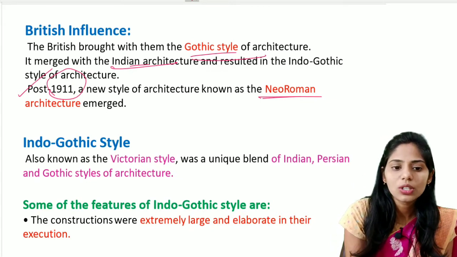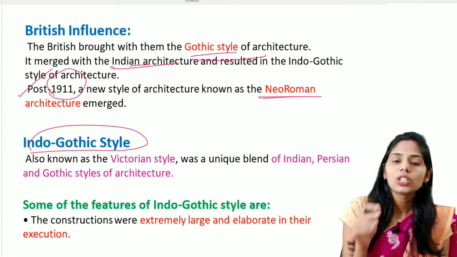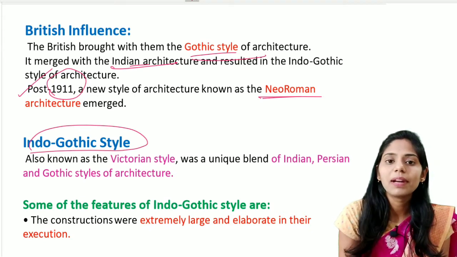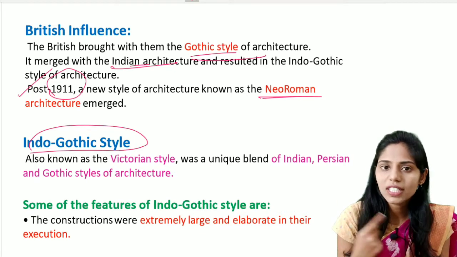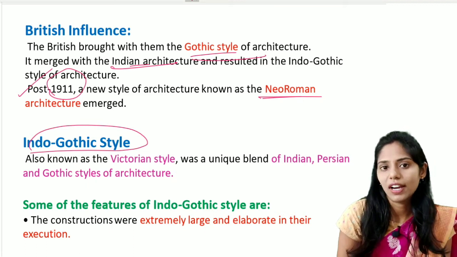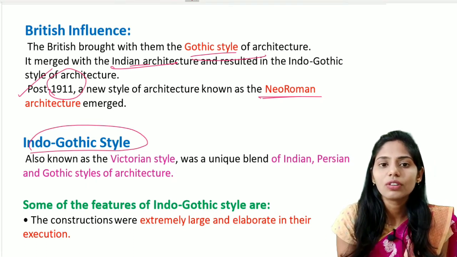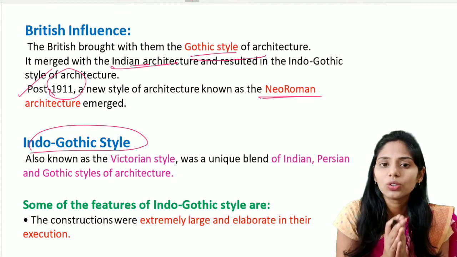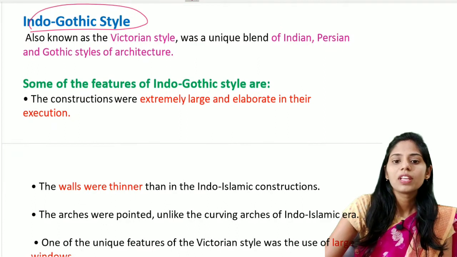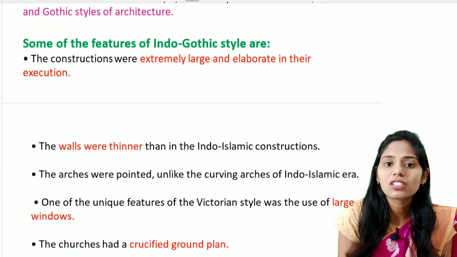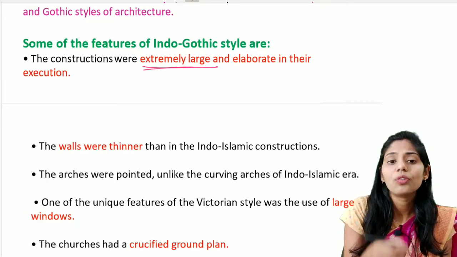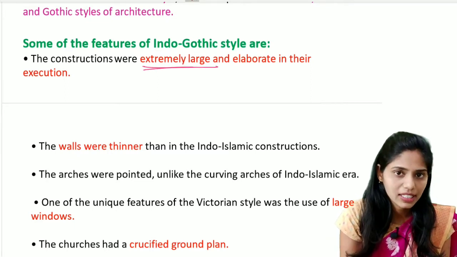So let us see this Indo-Gothic style first. It is also known as the Victorian style, and it is a unique blend of three types of architecture. The first one is Indian architecture, the second one is Persian architecture, and the third one is Gothic architecture. Whenever there is a confluence of these three architectures, it is called the Indo-Gothic style. Some of the unique features of this style: the first one is the constructions. They were extremely large and elaborate in their execution. So we see buildings which are very large and also elaborate in their execution.